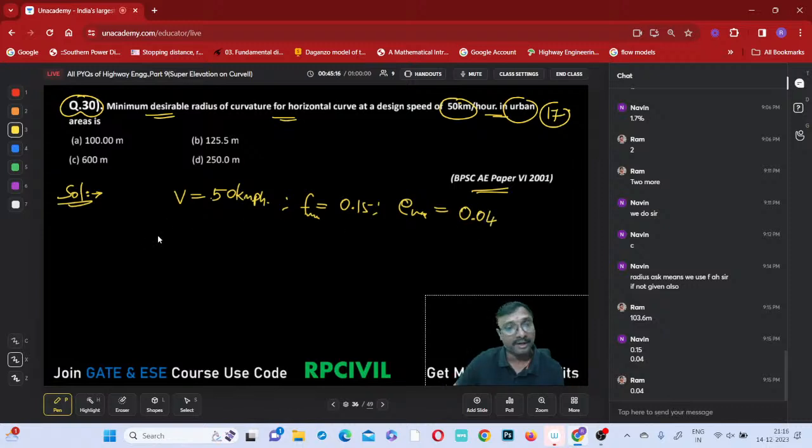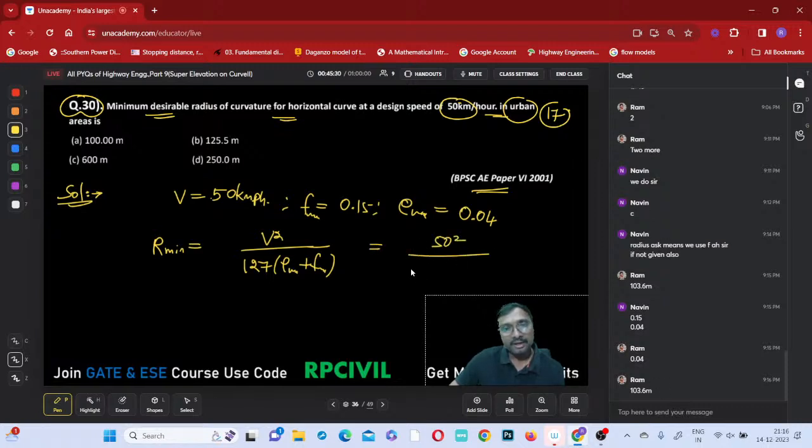You have to be careful. Then R minimum equals V square by 127 into E max plus F max. So V square is 50 square divided by 127 into 0.04 plus 0.15.